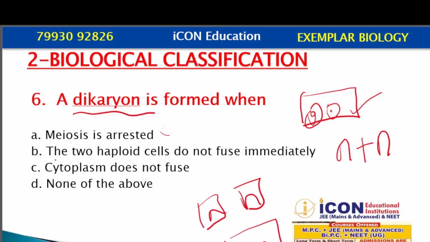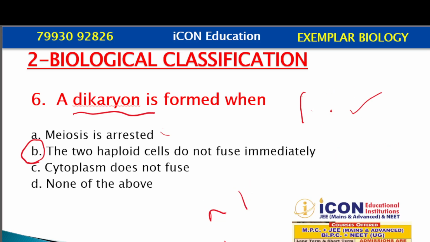Now the B option, the two haploid cells do not fuse immediately. Yes, the cytoplasm present in the two haploid cells is getting fused, but not the nuclei. The nuclei will not fuse immediately. So the correct option for question number 6 is option B. The two haploid cells do not fuse immediately. Cytoplasm does not fuse, no, this is the wrong answer. None of the above. The correct answer for question number 6 is B.